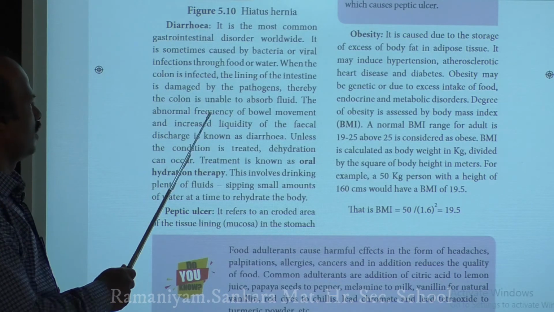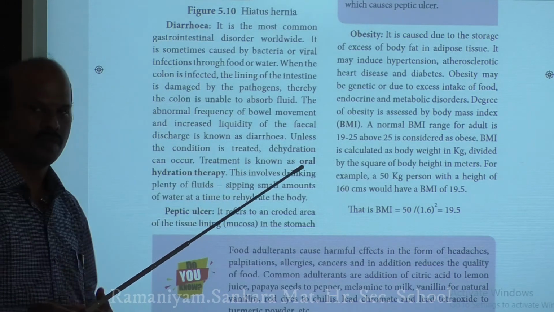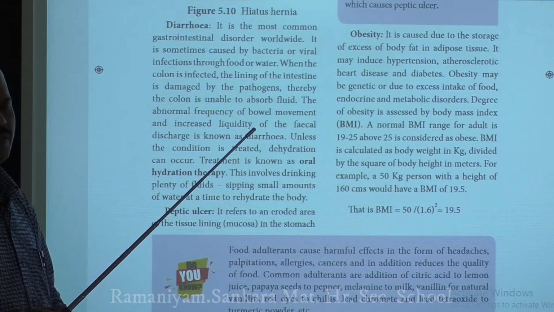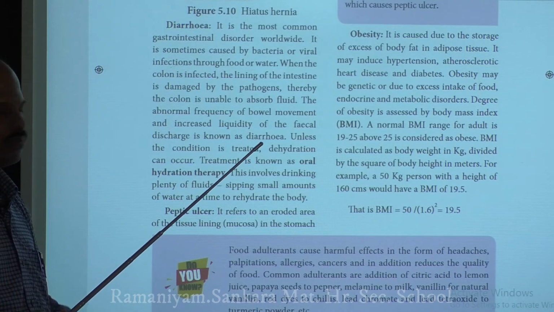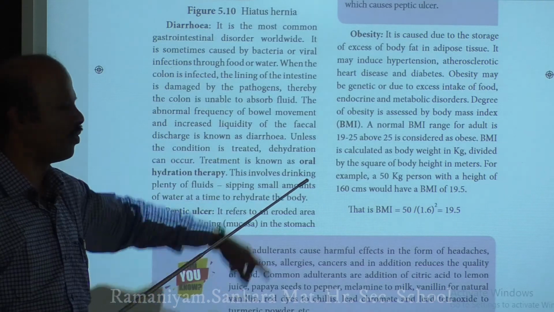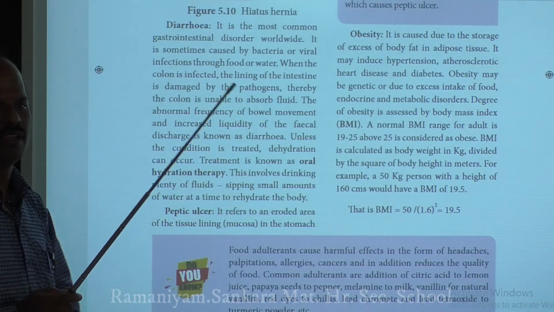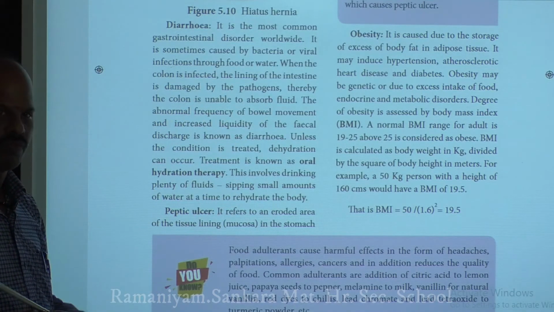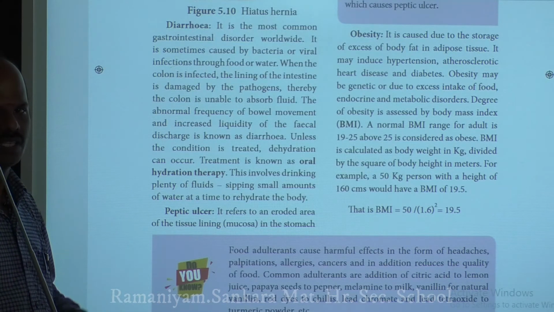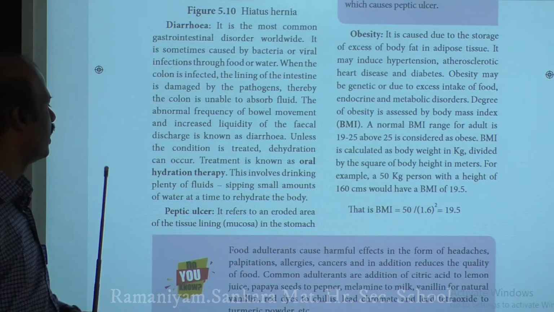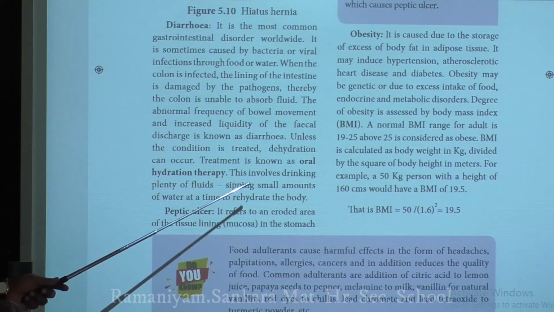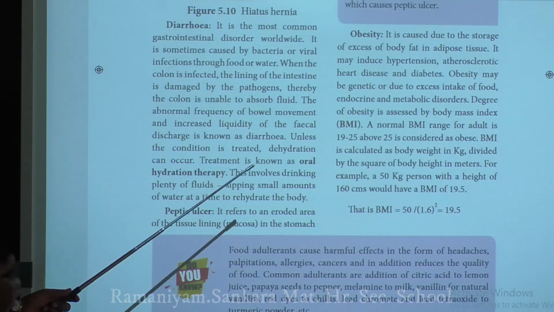Your bowel movement will not be normal. The frequency of your bowel movement will be abnormal. So you will keep on going to release your fecal discharge, and you will have a large amount of water in that fecal discharge, and we call this condition diarrhea. If you are not able to treat this diarrheal condition, what will happen?